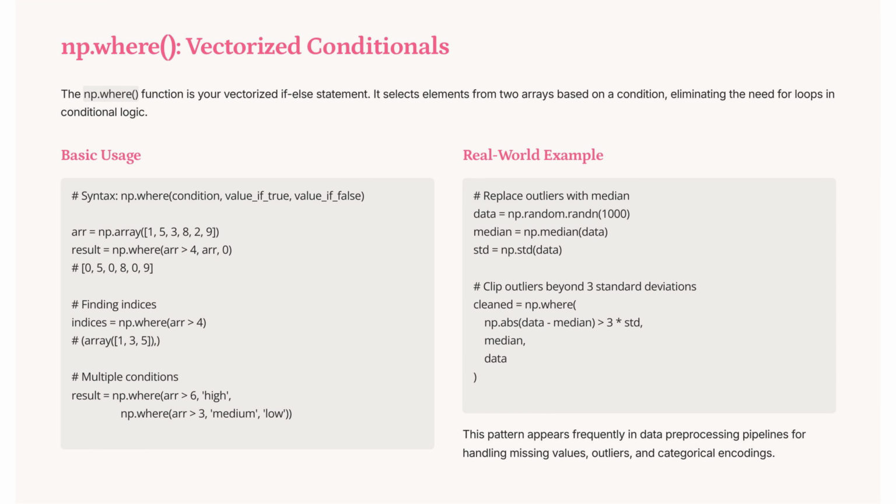The np.where function acts as a vectorized if-else, selecting elements from arrays based on conditions, thus avoiding loops. For example, np.where(arr > 4, arr, 0) replaces elements not meeting the condition with 0. It's also useful for handling outliers, replacing them with the median in data preprocessing, enhancing efficiency in data pipelines.